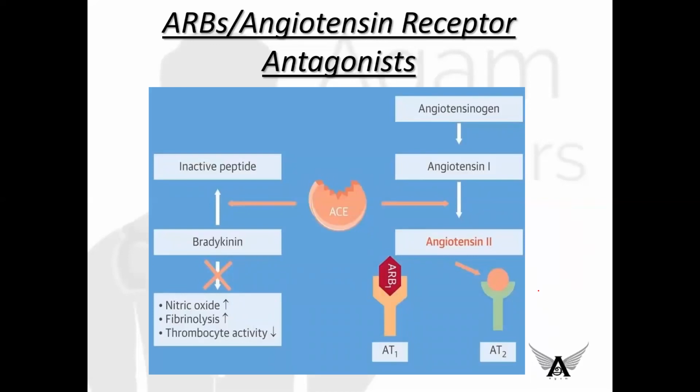Coming to our next group of drugs, angiotensin receptor blockers. The mechanism is the same here, okay? In the RAS system, angiotensinogen is converted into angiotensin 1, but here the ACE is not blocked. It remains functional. But what happens here? Angiotensin receptor blockers act specifically on the angiotensin 1 receptor and competitively block the receptor. Okay, but the angiotensin 2 receptor remains normal. So what this is called is competitive antagonism. Okay.